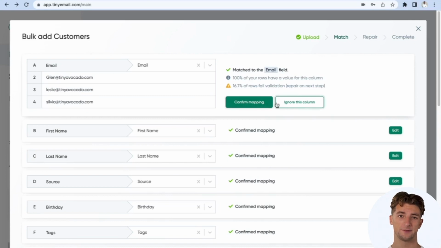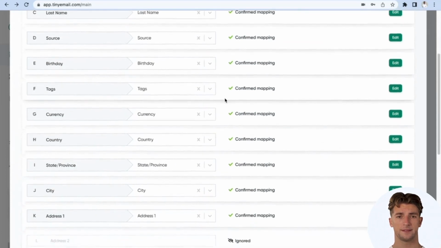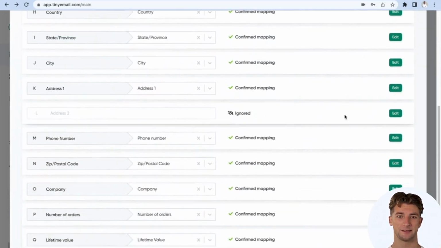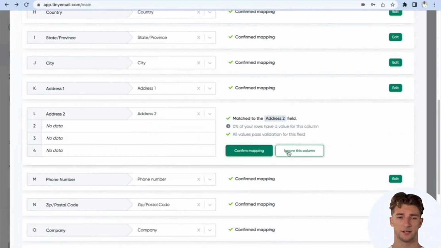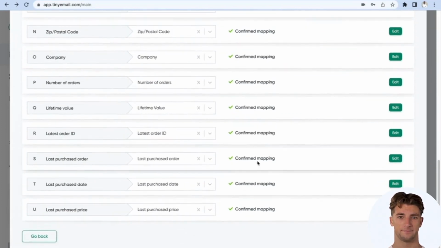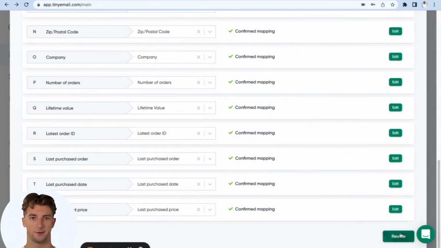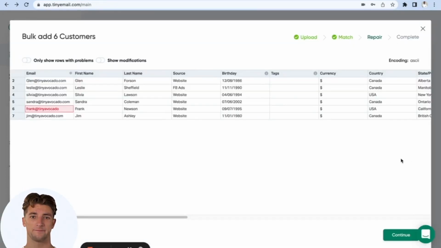When all is done, you can either confirm or ignore. Let's look through and confirm all the mappings. I have ignored the second address because I don't need it in my audience data. I'll click Review to go to the next step.